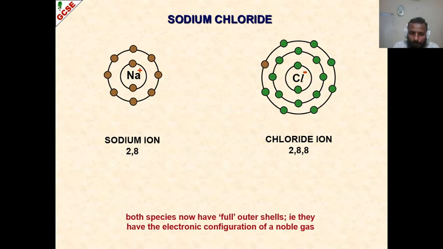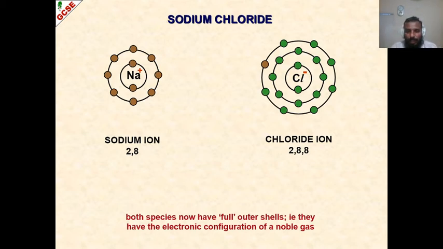Now since sodium has donated 1 electron, it will get a positive charge. Chlorine has gained 1 electron, so it will get a negative charge. Now these two are no more atoms, they are ions. So the left hand side is a positive ion, a cation. The right hand side is a negative ion, an anion.